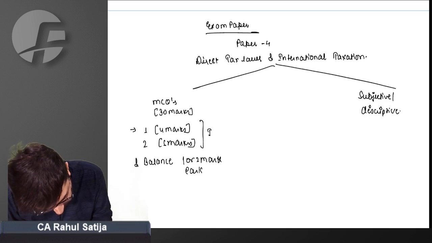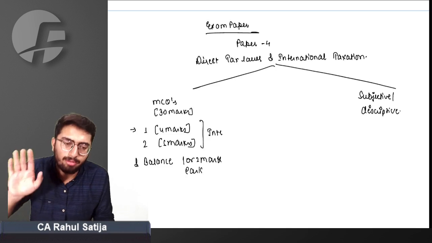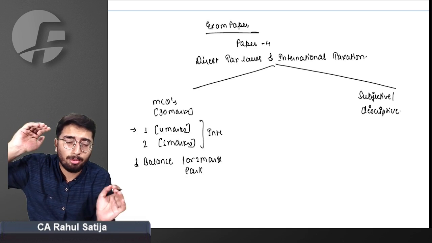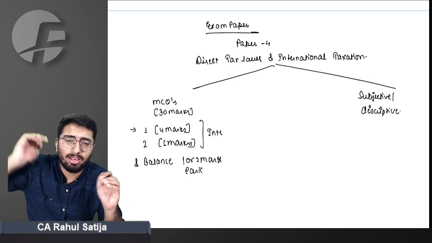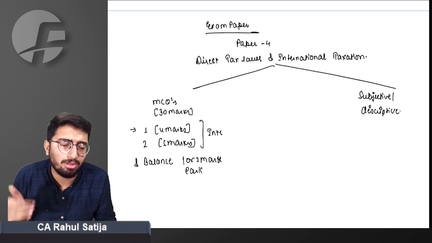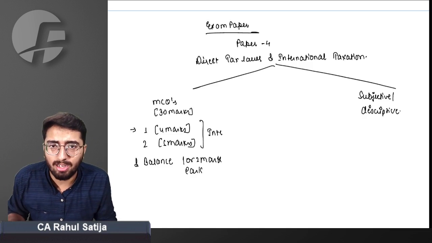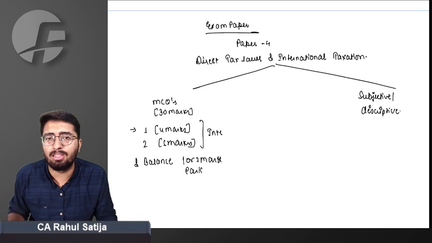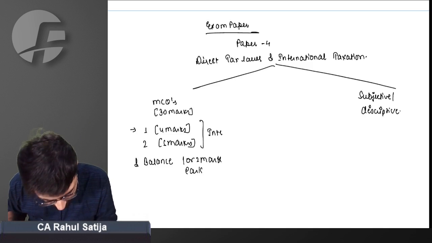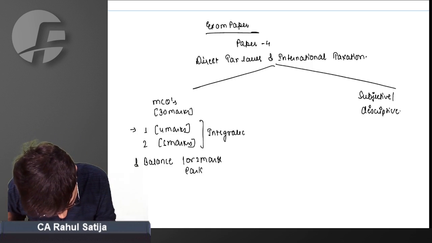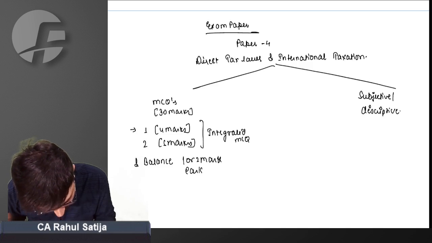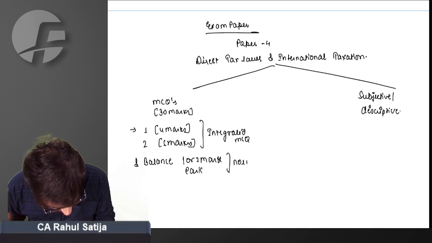These first two questions are integrated MCQs. These can be from multiple chapters. A paragraph will be given to you, and based on that paragraph you can be asked many questions, and that paragraph can comprise multiple chapters. The others will be normal MCQs.